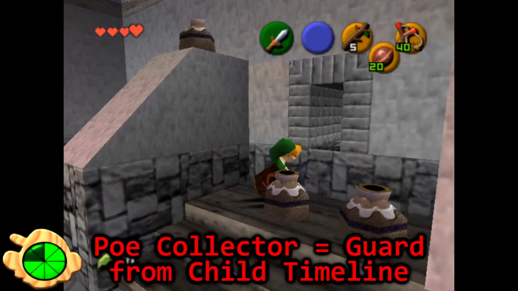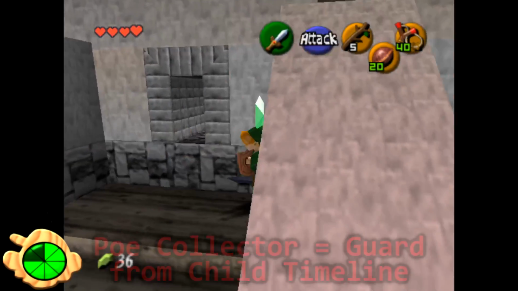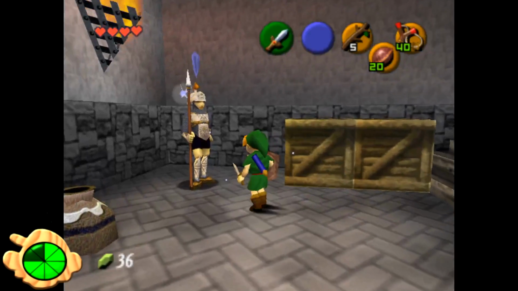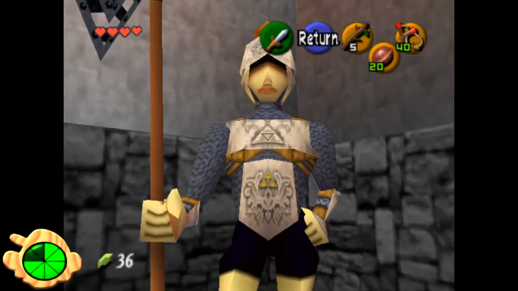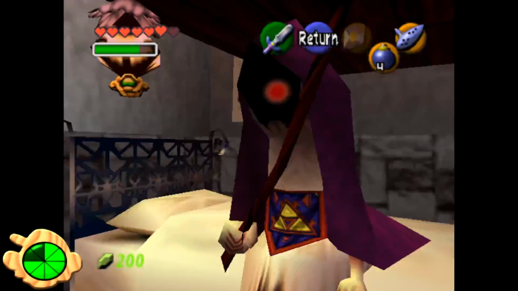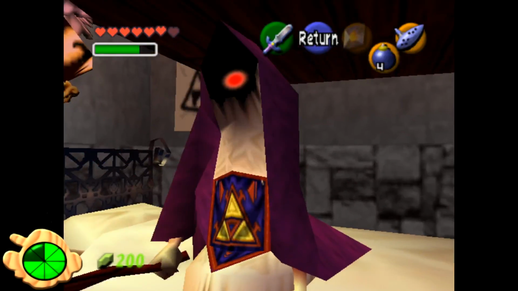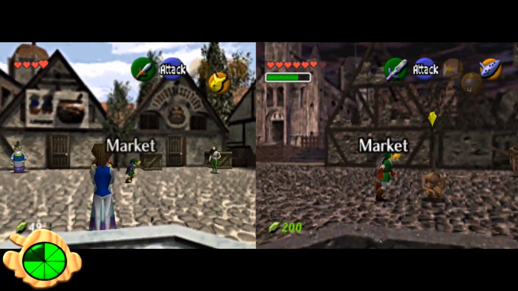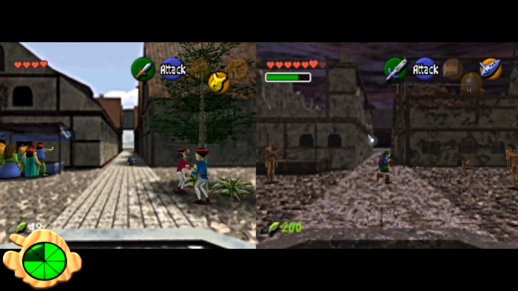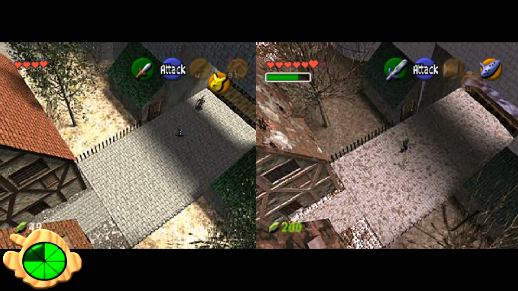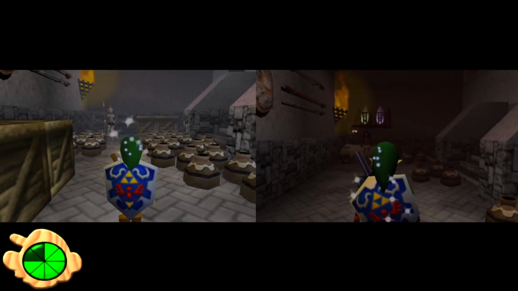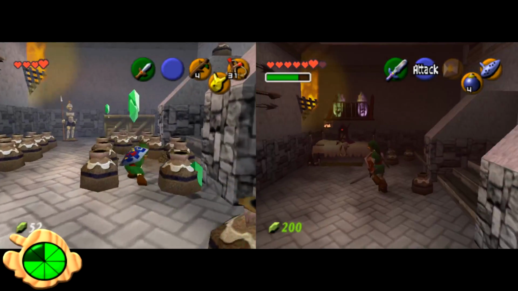Poe Collector is the guard from the child timeline. The guardhouse right next to the Castletown gate contains a single guard in the child timeline. In the adult timeline, this same building contains the Poe Collector. Since pretty much all the other NPCs from Castletown are gone in the adult timeline, it would make more sense that this guard would have fled or died as well, but him and the Poe Collector inhabiting the same building makes the connection between the two seem obvious.